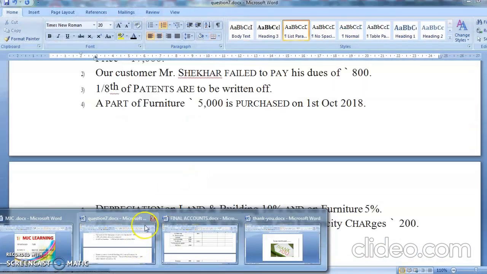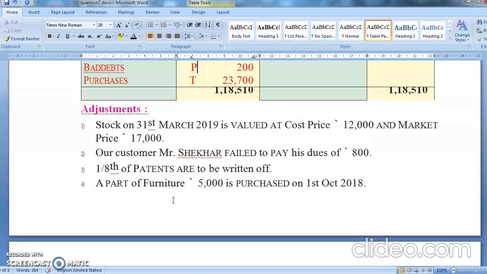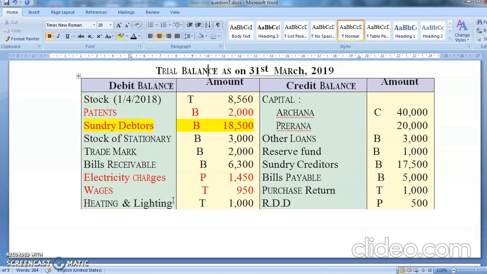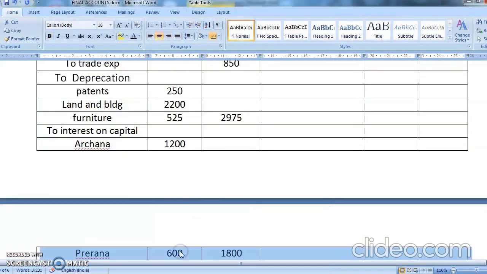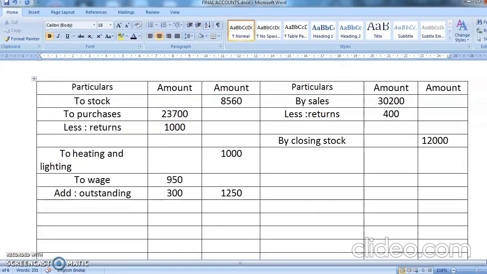Okay, students. So I think by this we have completed all our adjustments. And this time in the problem there was not even a single hidden adjustment. Okay. Chalo, let's start doing the totaling now. Now the totaling is a very important part. So let's start doing the totaling now. First we'll do the totaling of the trading account. Chalo, you'll bring this thing outside. So this becomes 22,700 and this becomes how much? The 30,200 minus this becomes 29,800. Correct?